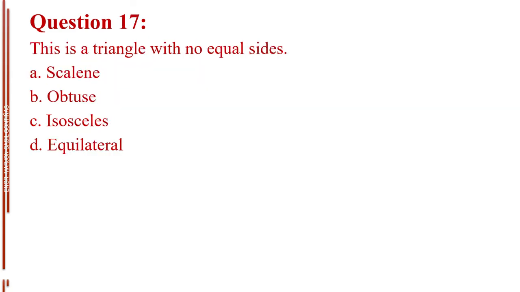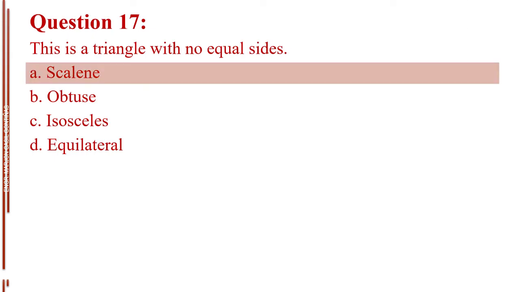Question number 17. This is a triangle with no equal sides. Letter A, scalene. Letter B, obtuse. Letter C, isosceles. Letter D, equilateral. The answer is letter A, scalene.